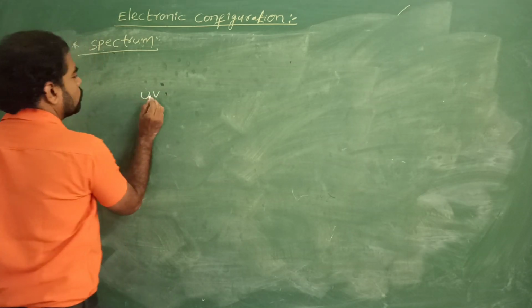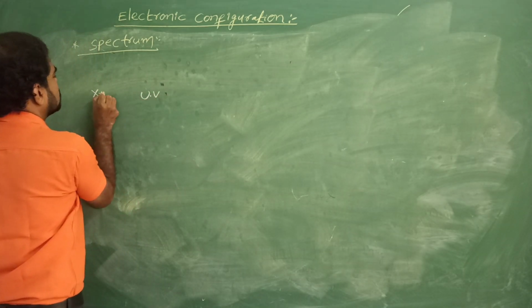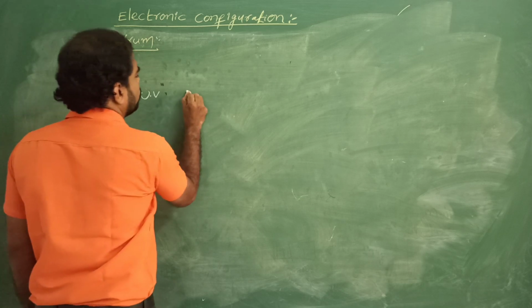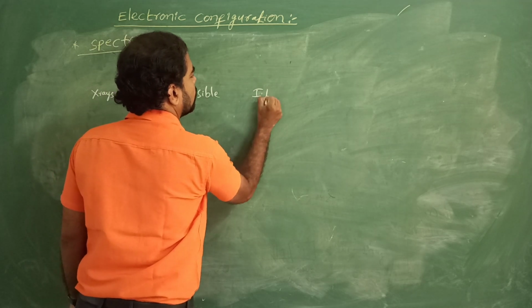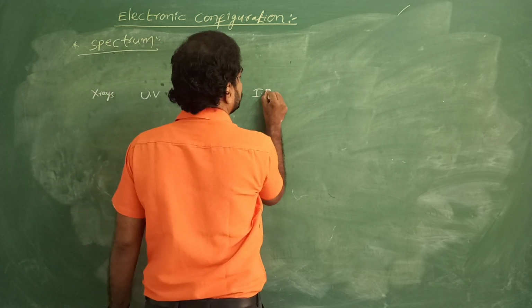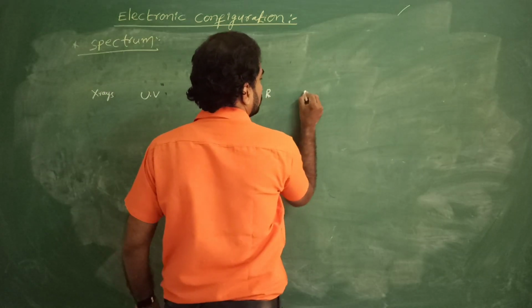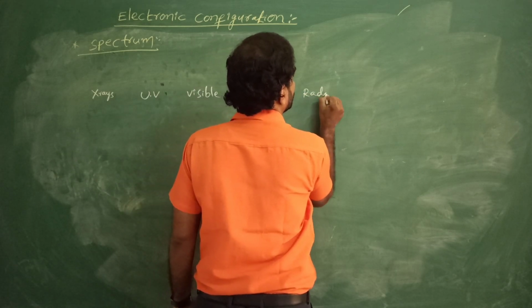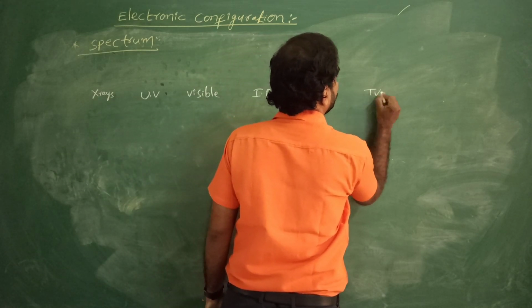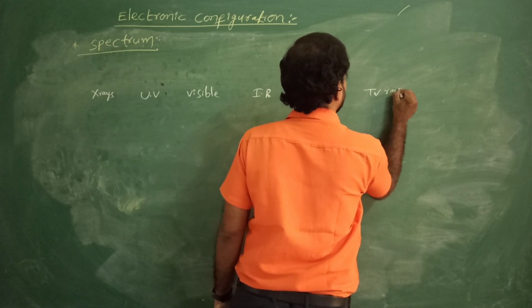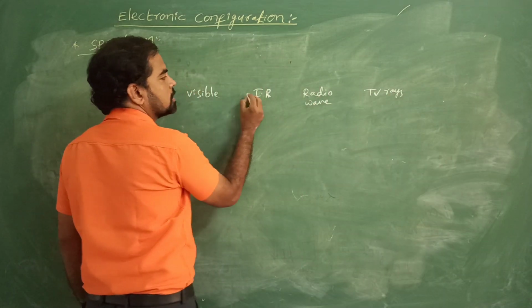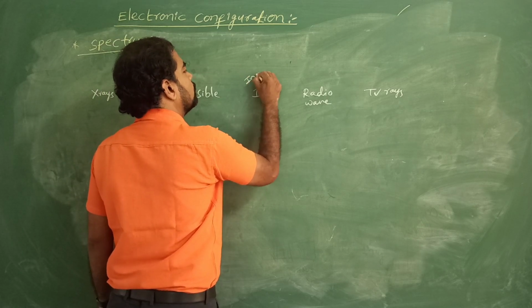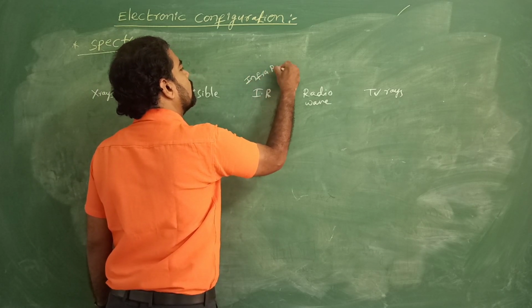X-rays, UV, visible, IR, radio waves, TV waves. IR means infrared waves.